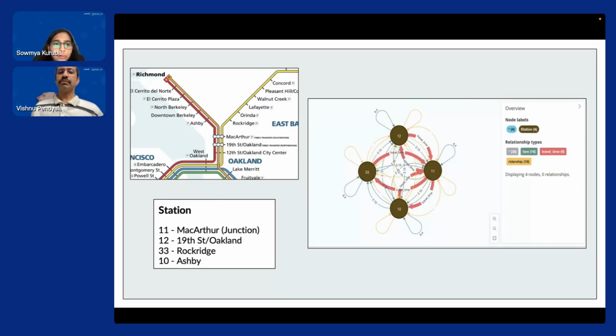So there are two snapshots in the slide. You can see the BART map and also the Neo4j graph that we have created. We can see that the Neo4j graph directly resembles the BART map. For instance, if you consider station 11, which is McCartan, it's a junction in the BART map. The same thing is represented in our Neo4j graph. This was possible because of modeling the travel time only between the connecting stations.